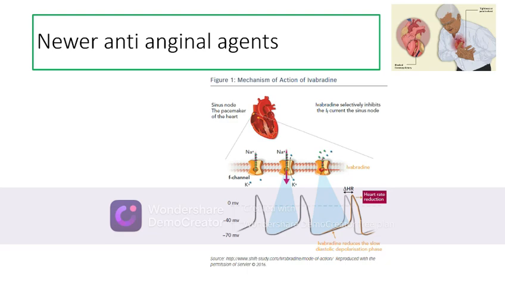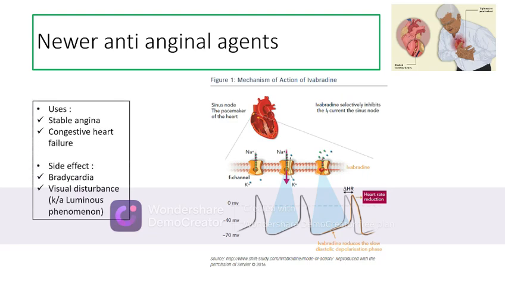By blocking this current, the depolarization phase of this SA node is prolonged, resulting in a decrease in the frequency of impulse generation at the SA node, ultimately resulting in a reduction of the heart rate.